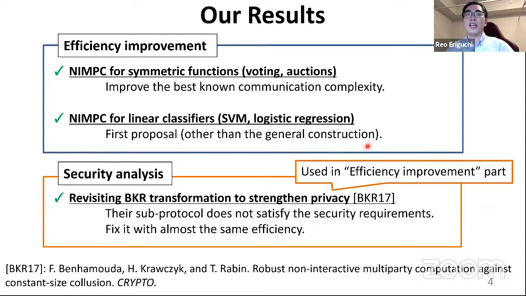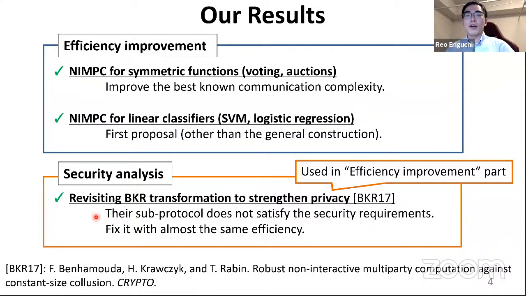In addition, we revisit a previously known transformation technique to strengthen the privacy of NIMPC. It's an important technique for NIMPC, and actually we use it in the efficiency improvement part of our construction.